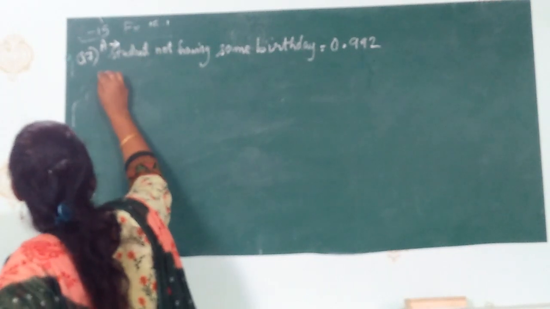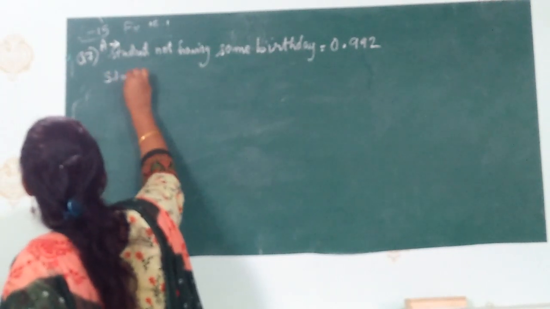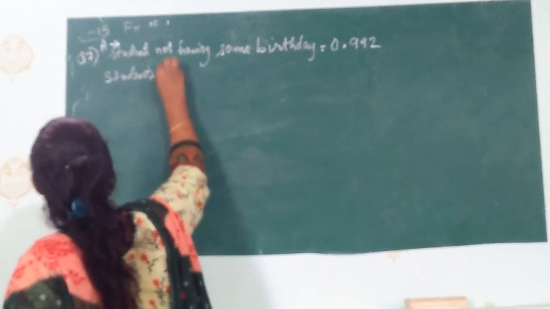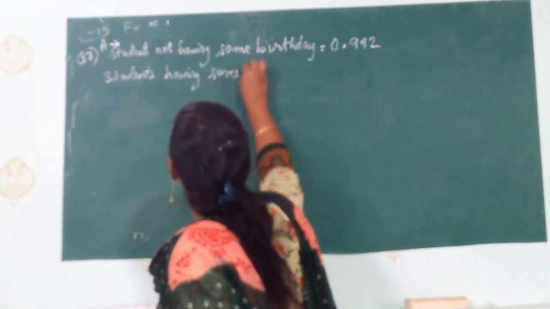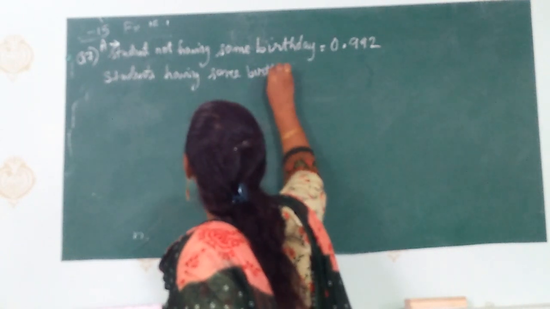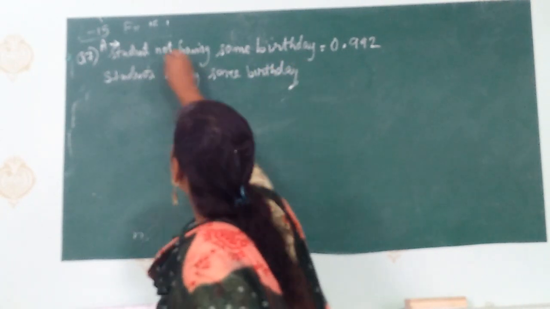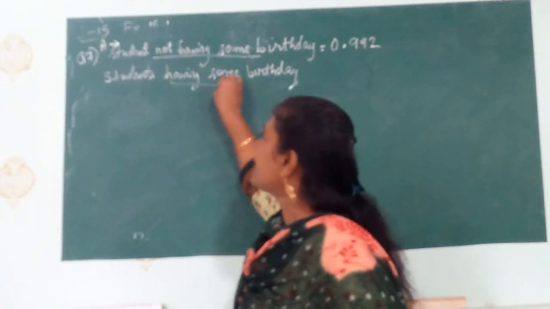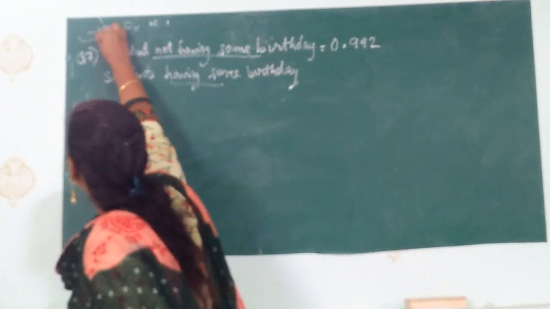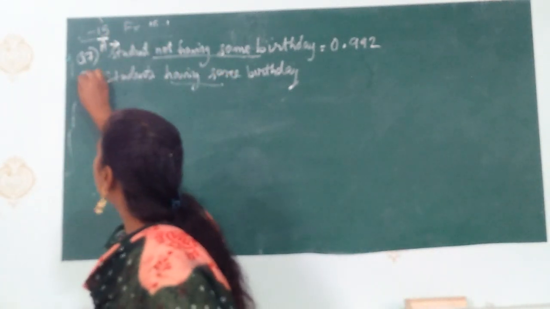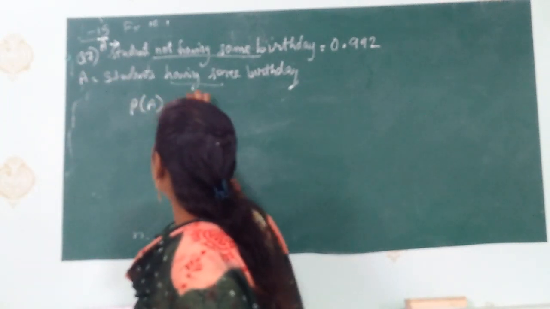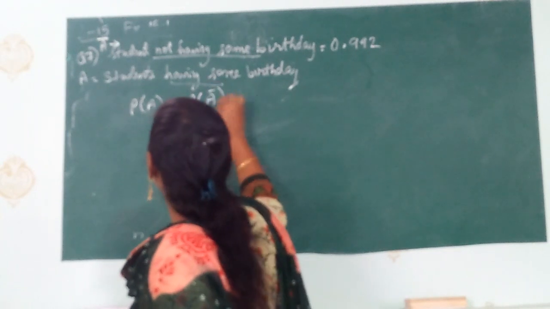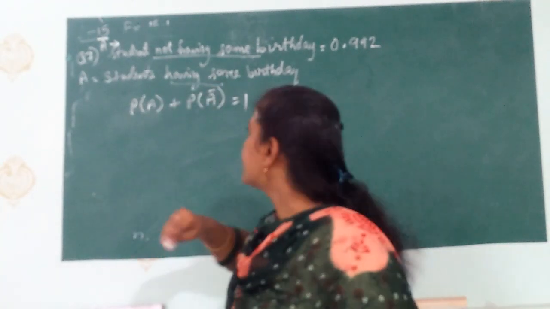Okay, so for finding students having the same birthday, it was not having the same birthday, now we have the same birthday. So this will be not A, and now we have to find A. Okay, so probability A plus probability not A equals 1. We have done this formula.